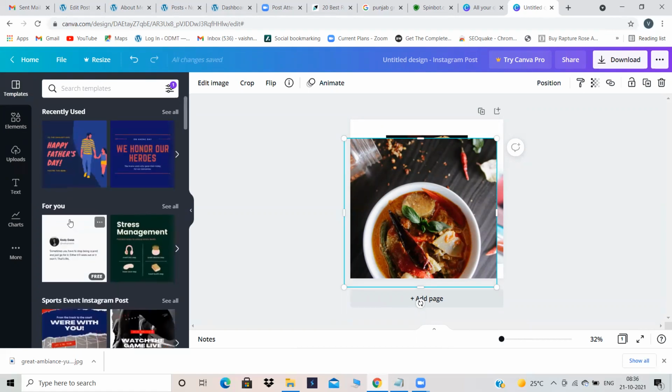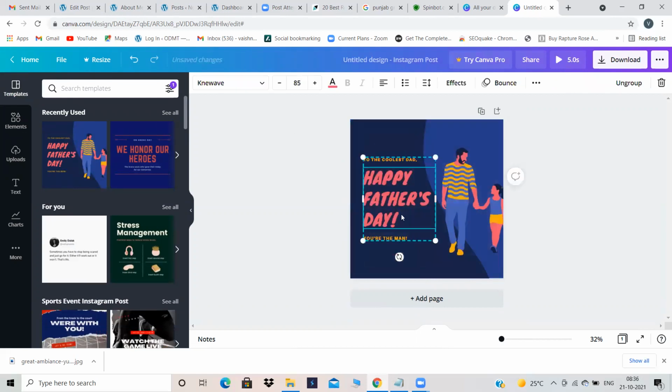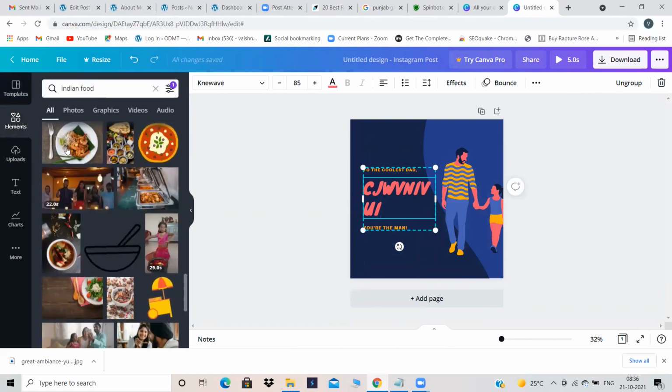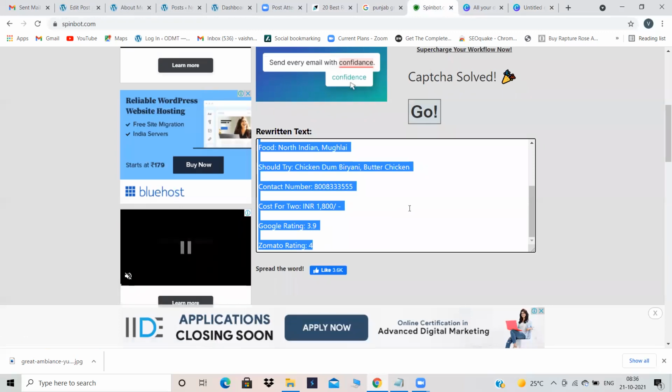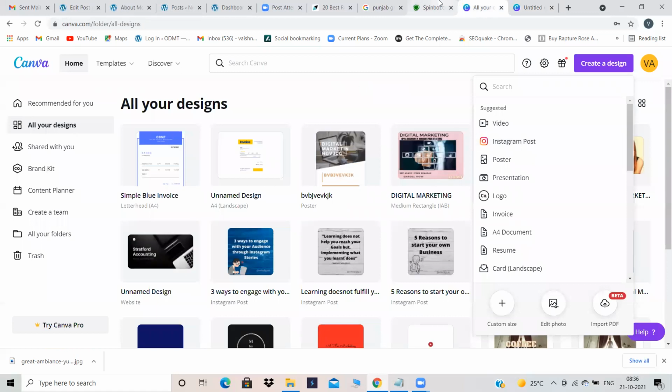See, some templates. Suppose Father's Day is there. Instead of this, you can just edit it. Remove this and give your own text. Now, for food pictures, just go to elements and search for anything food. Any food you want, you'll get it. Mainly we use this for creating Google ads and all. Canva.